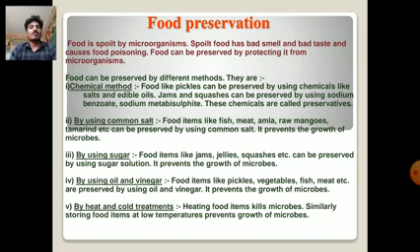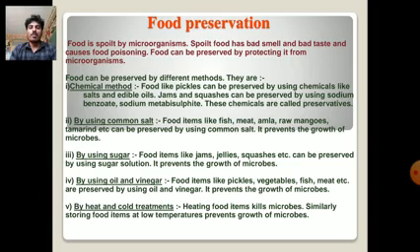Foods like pickles can be preserved by using chemicals like salt and edible oils, and jams and squashes can be preserved by using sodium benzoate and sodium metabisulfite, and these chemicals are called preservatives. And second one is by using common salt. Food items like fish, meat, amla, raw mangoes, and tamarind, etc. can be preserved by using common salt. It prevents the growth of microbes.